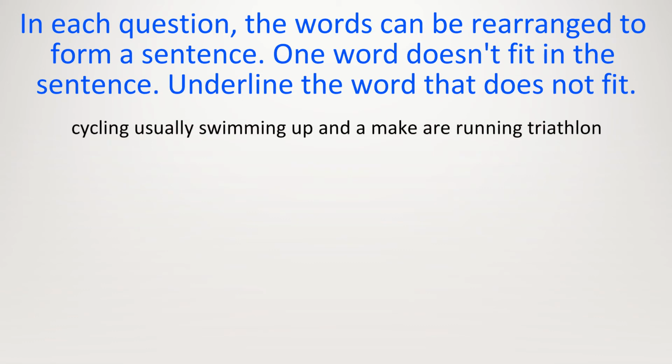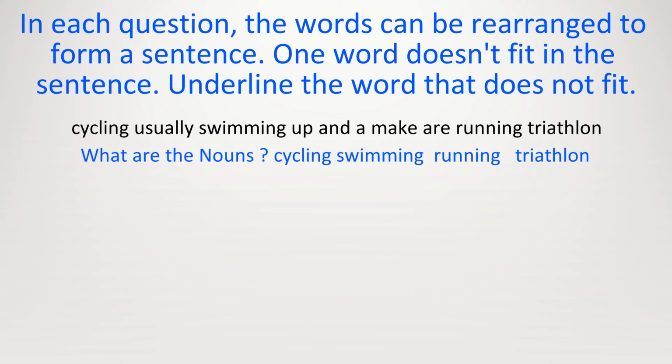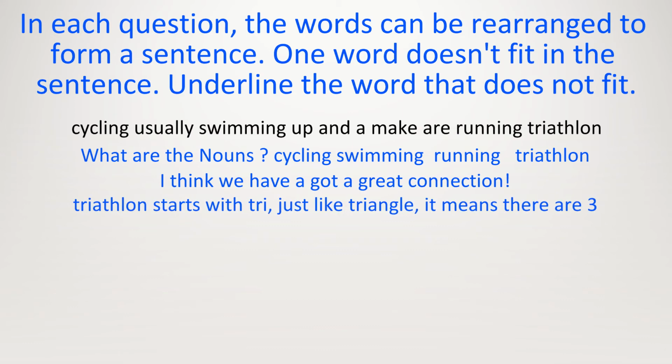Cycling, usually swimming up and a make are running triathlon. What are nouns in the sentence? Cycling, swimming, running. Triathlon. I think we've got a great connection already, because even if you don't know what the word triathlon means, look at the start of the word, the prefix of the word. It begins TRI. What word do you know that starts with TRI? Triangle. So this word is to do with three. Three what? Maybe three activities, three events.